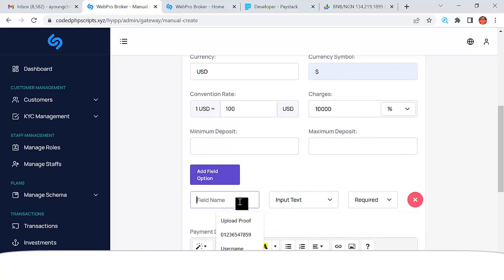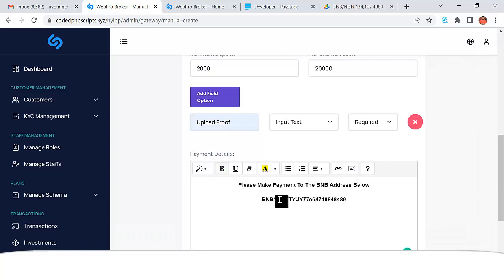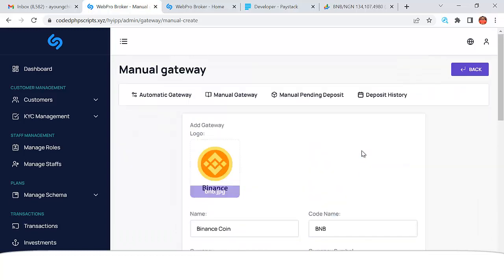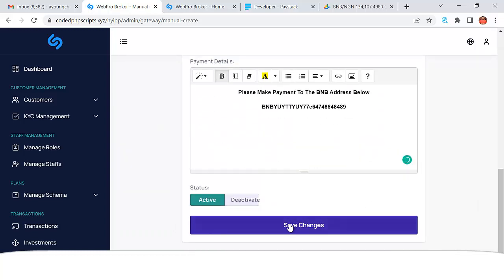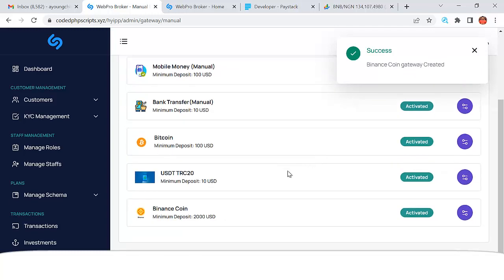Let me add one more option as a field name: upload proof. I put that input as required. So minimum I can say 2,000 to 20,000. All right, so let me put this one here. I'm going to just save that. Let's see if that's going to save for us. Awesome. So you see the balance coin gateway has been saved.